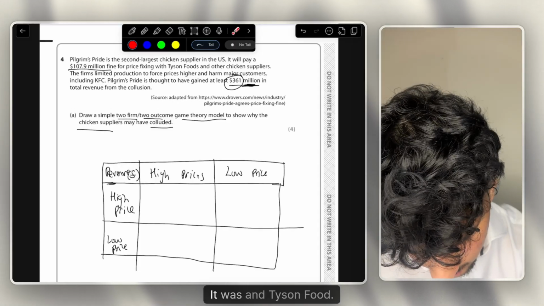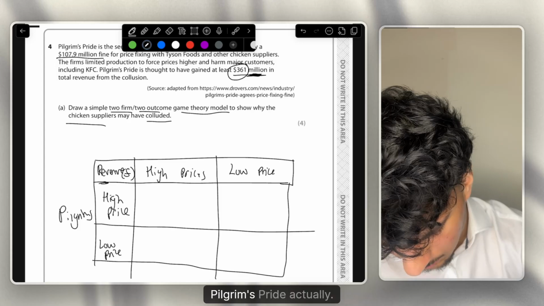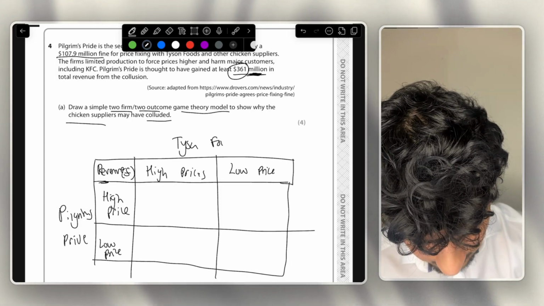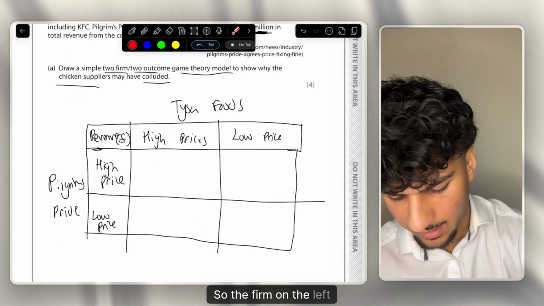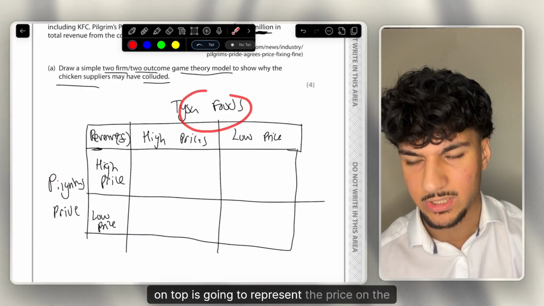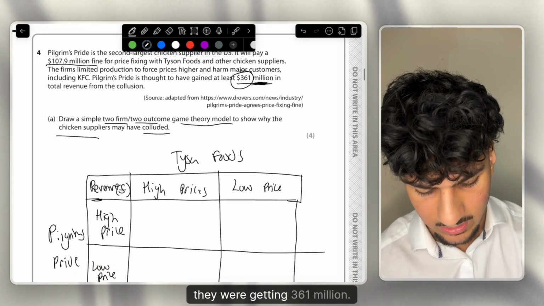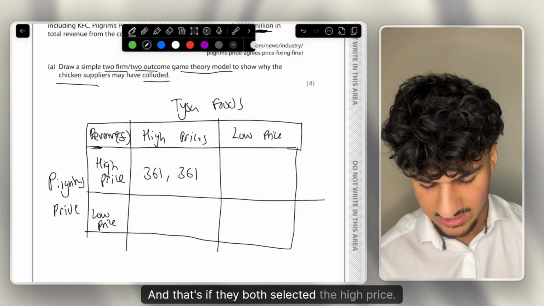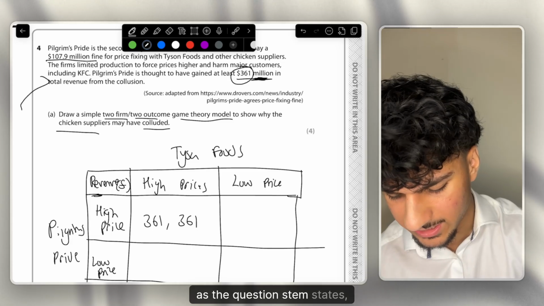And who was colluding? It was Tyson Foods, so I'm going to put Pilgrim's Pride and Tyson Foods. You need to label these firms to show how the game theory diagram works. Always remember, the firm on the left represents the price on the left, and the firm on top represents the price on the right. The high price in terms of revenue was 361 million, so I'm going to write 361 here. That's if they both selected the high price, of course if both firms colluded, which as the question stem states, they did.